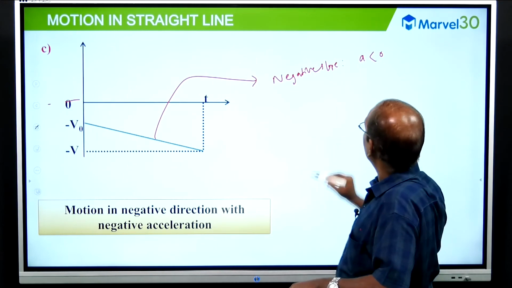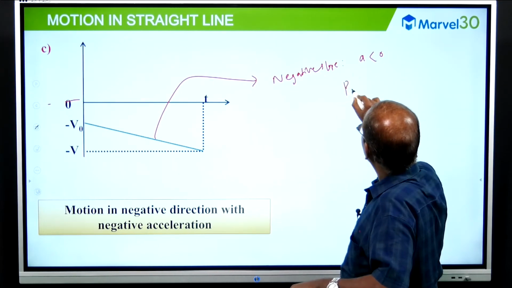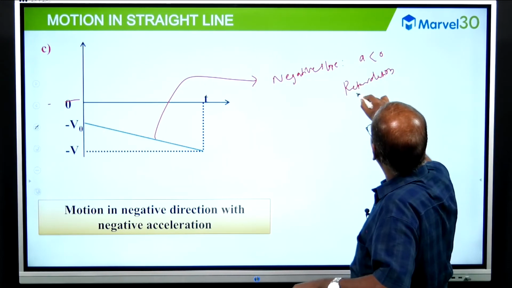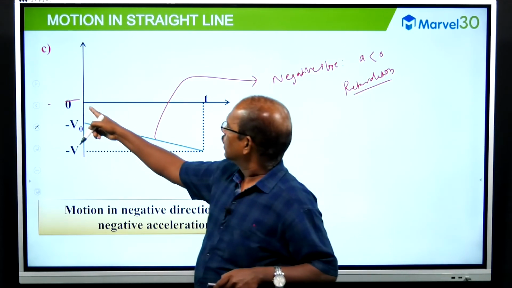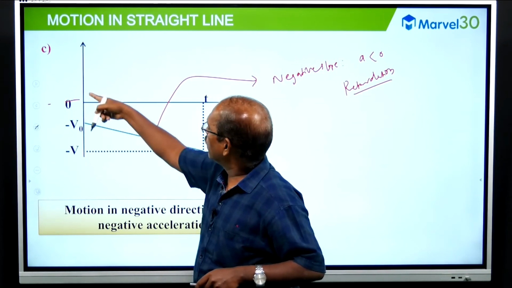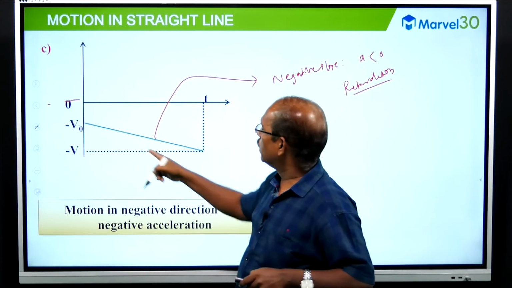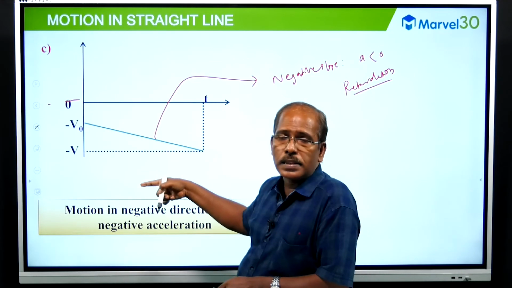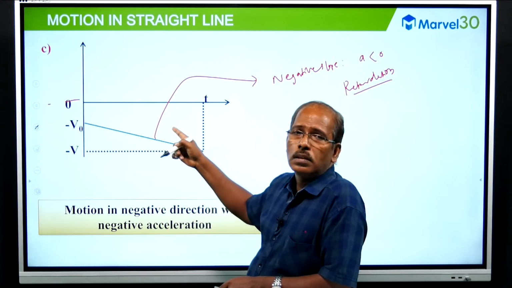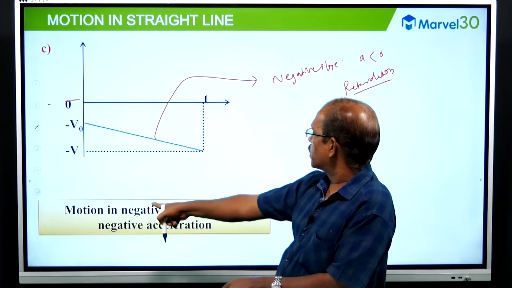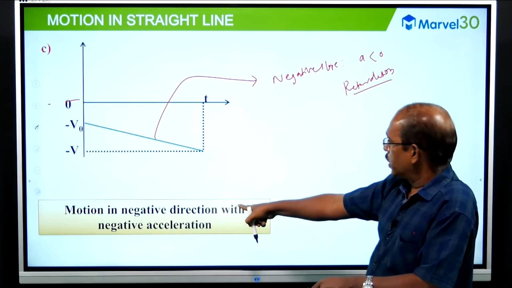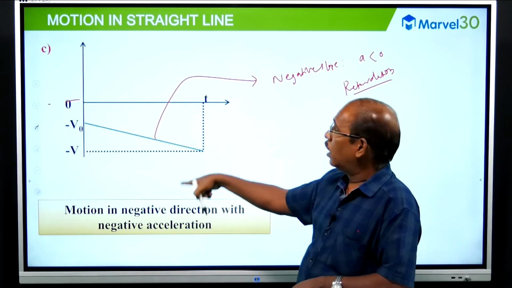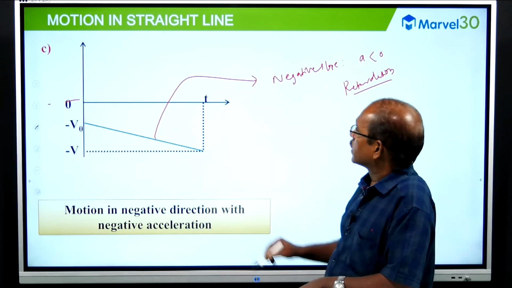Acceleration is negative, retardation or deceleration, but the graph is along the negative and velocity is not in the positive direction; the object moves in the negative direction or moves towards the origin. So motion in negative direction.